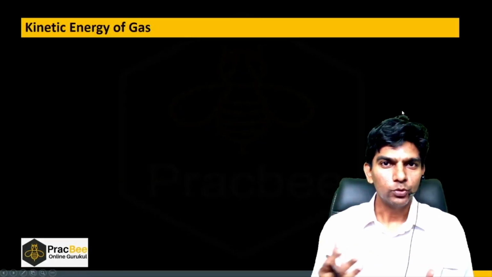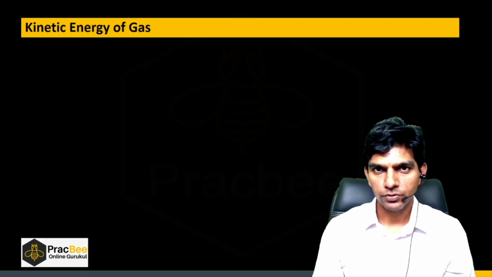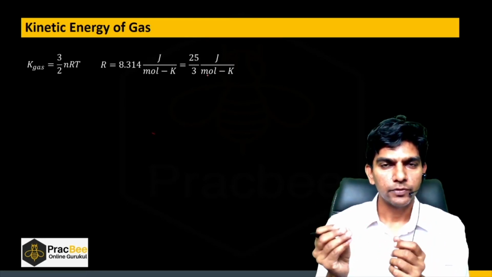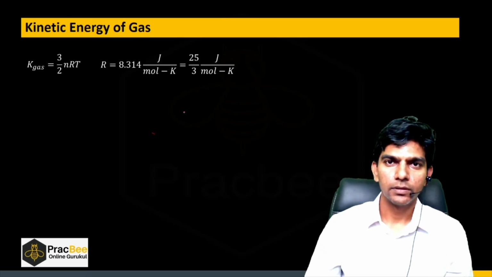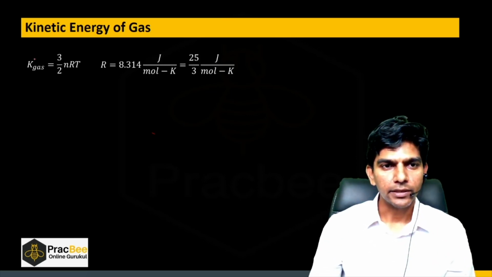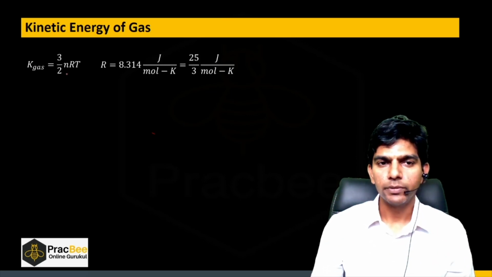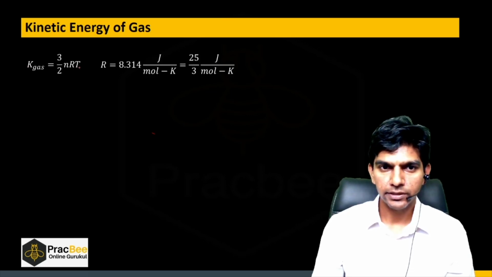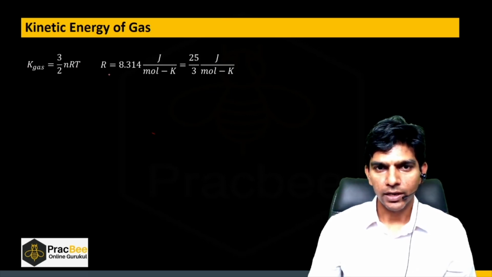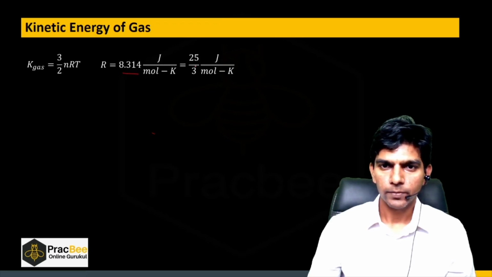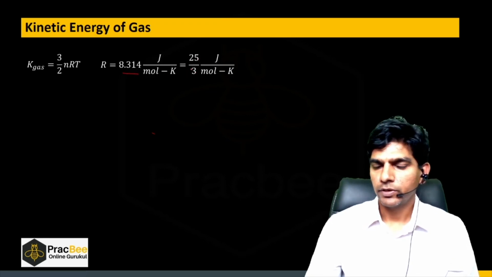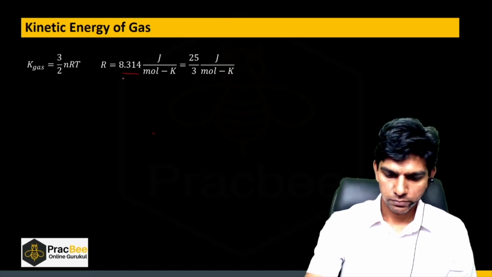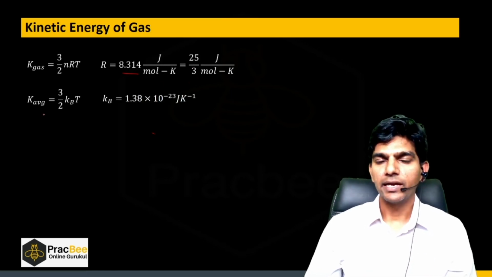Now let us see the new concept, that is the kinetic energy of the gas. When we have a vessel and in that vessel we have a monatomic gas like helium or argon, the kinetic energy will be given by 3 by 2 nRT, where n is the number of moles, R is the gas constant, and T is the temperature. The R value is 8.314, and we can also write this as 25 by 3 for easy calculation.